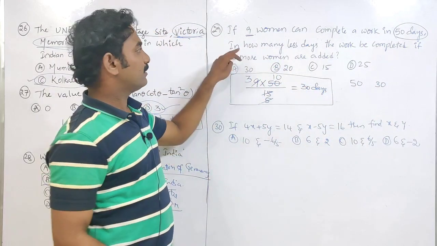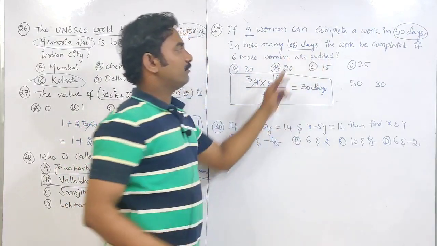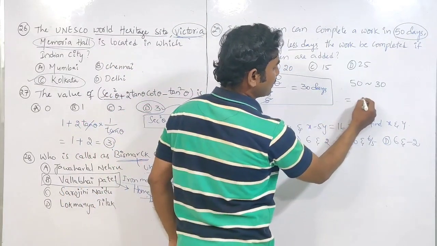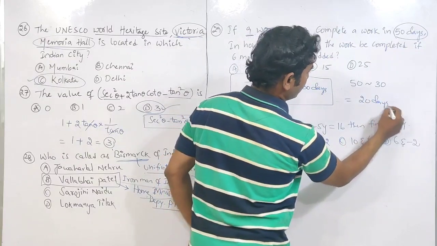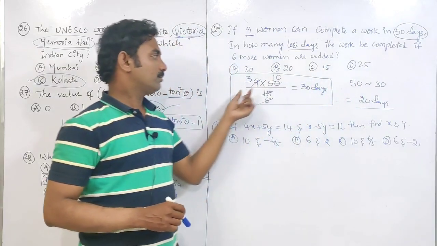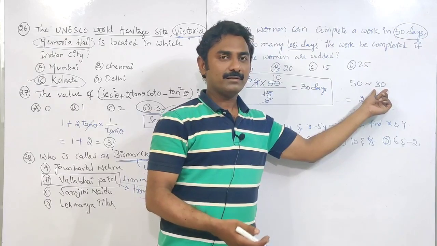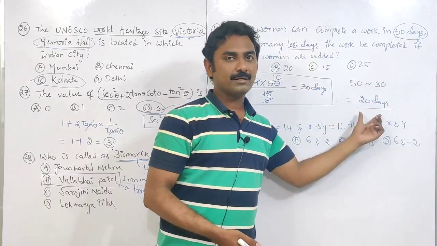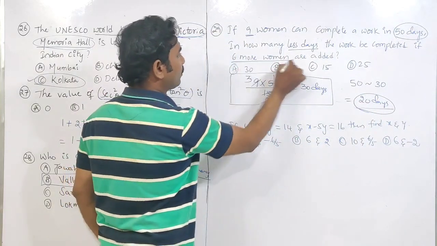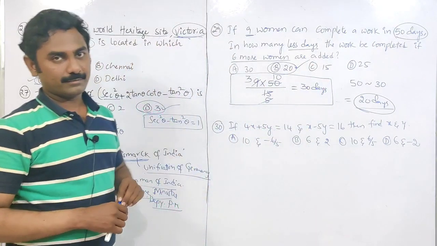Now what is the question asked? In how many less days will the work be completed if 6 more women are added? So how many less days means? Actually the work is completed in 50 days, but due to addition of 6 more women, the work is completed in 30 days. So the difference in days is 20 days. In 20 fewer days, the work will be completed if 6 more women are added. So 20 less days. Option B is the correct answer.